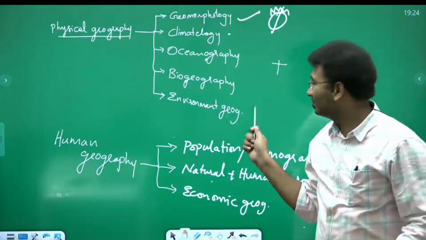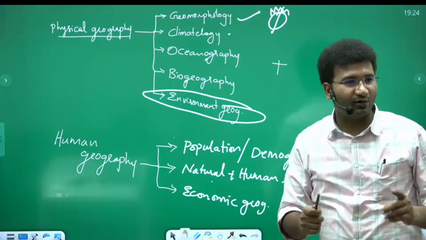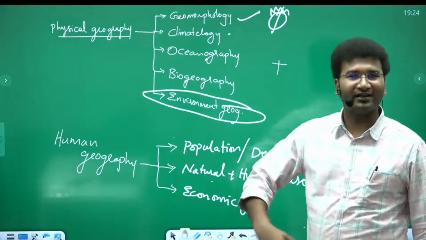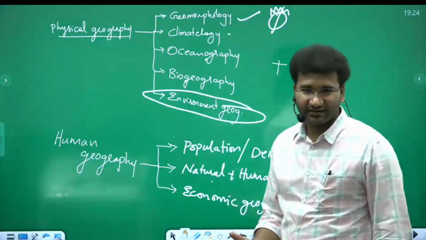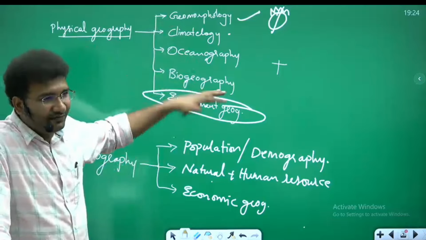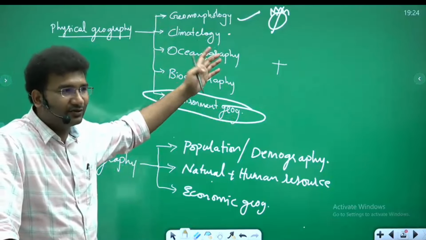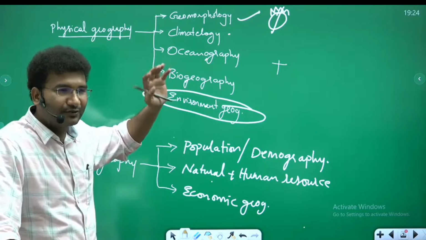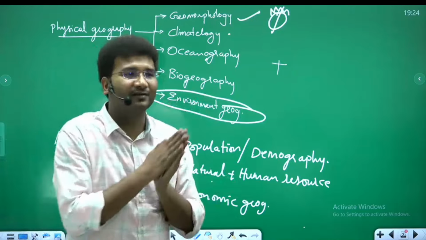Environmental geography is nothing but your subject called environment. You will understand environment in a far better manner when you understand geography. So you will be enlightened about environment when you learn geography. So environment is also part of geography itself. Right? So that's why geography and environment are studied together.